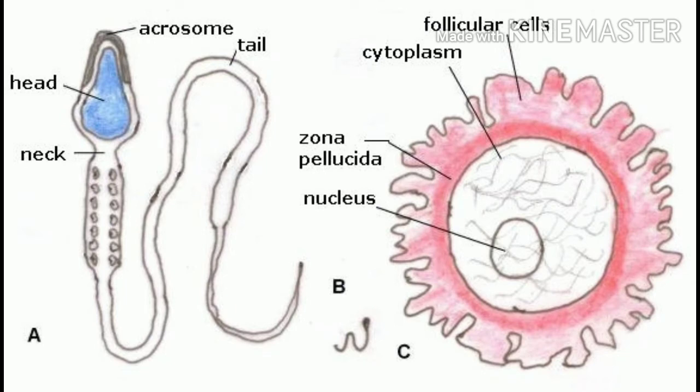Sperm is a male gamete and it is produced by testes. It is motile and it has flagella. It is smaller and elongated. Millions of sperms are produced at one time. But about ova, note down, it is the female gamete produced by the ovary. It is non-motile. It is bigger and round in shape. Only one ovum is produced at one time.